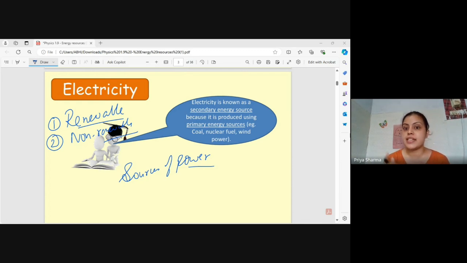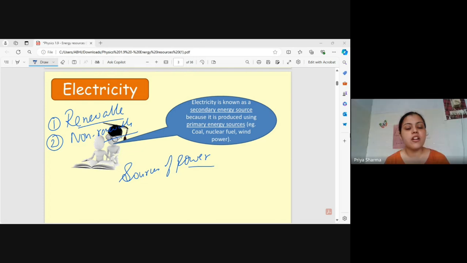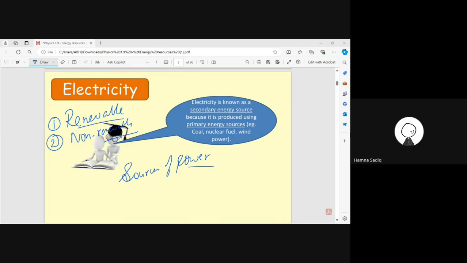Now I have given you so many hints. They are cleaner, you can generate them again, naturally. Now, can you tell me some examples of these resources? What would they be? Like solar power, wind power, maybe tidal, hydropower.